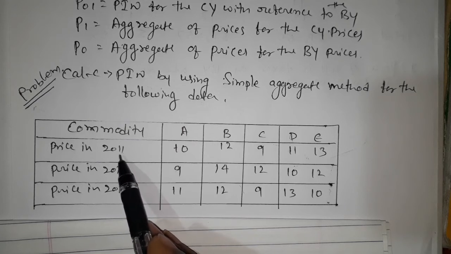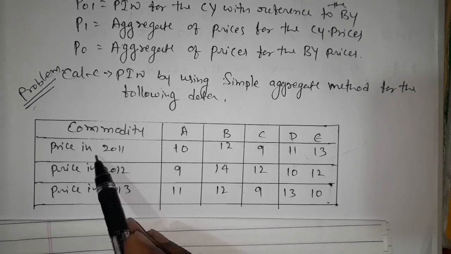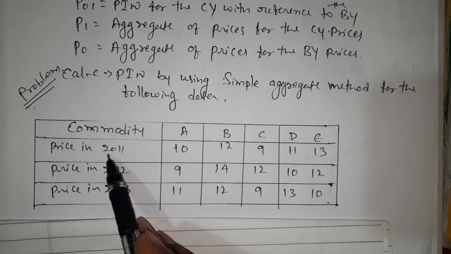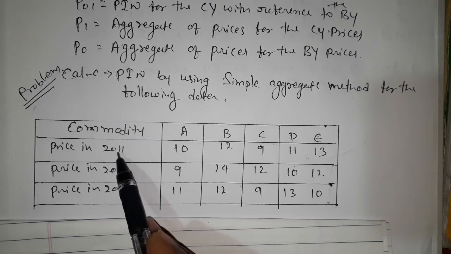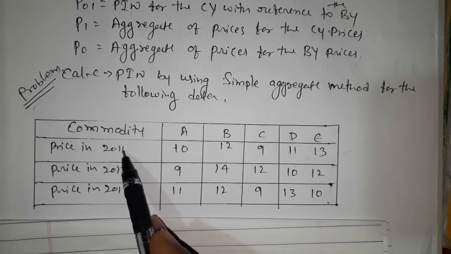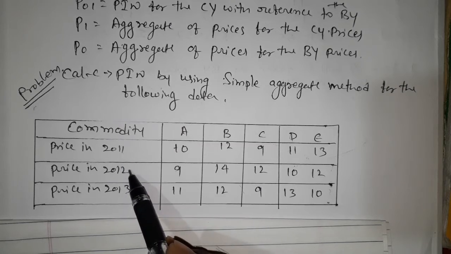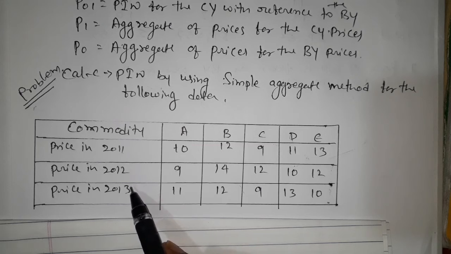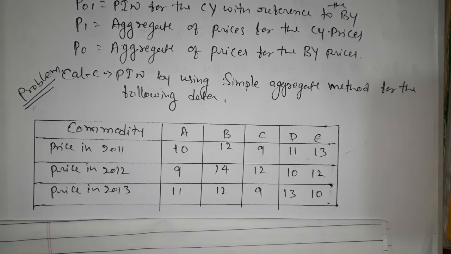Always we need to take as the base year the first one that is given. It may be 2011 or whichever year is provided first in the problem; that year will become the base year. The further years that are provided will become the current years. Let us go for the solution.